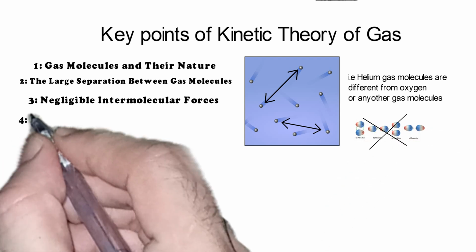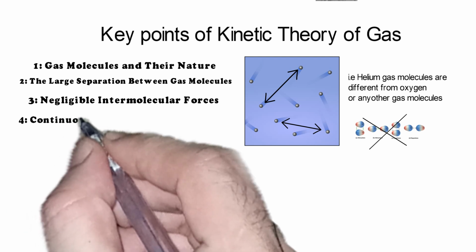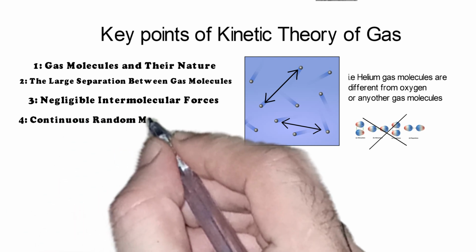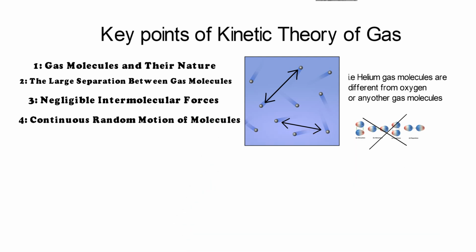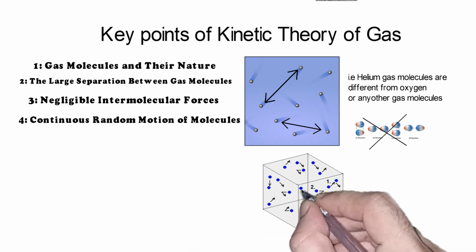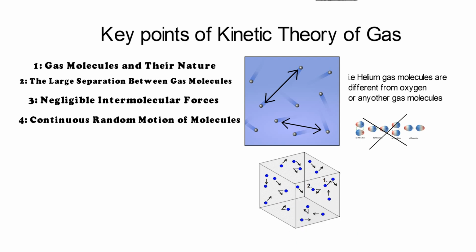Gas molecules are in constant motion. They move in different directions at different speeds, and as a result, they frequently collide with one another and with the wall of the container. These collisions are called molecular collisions.